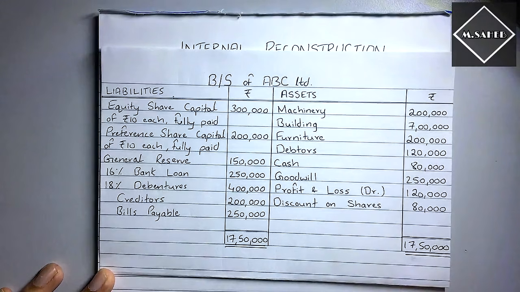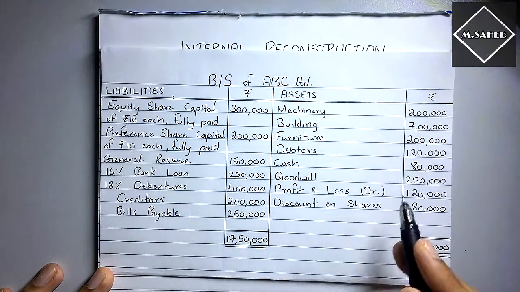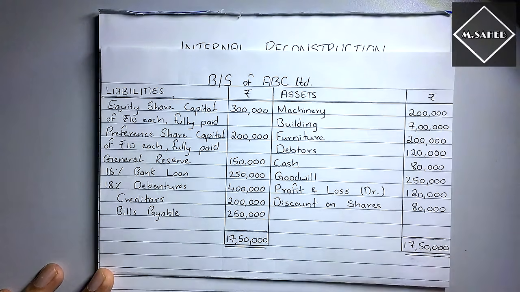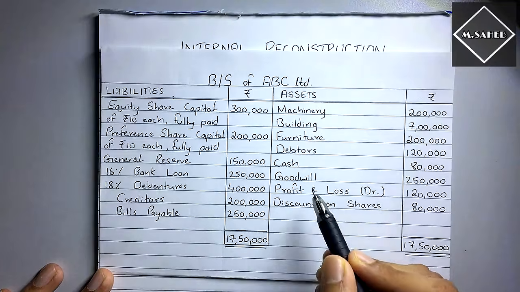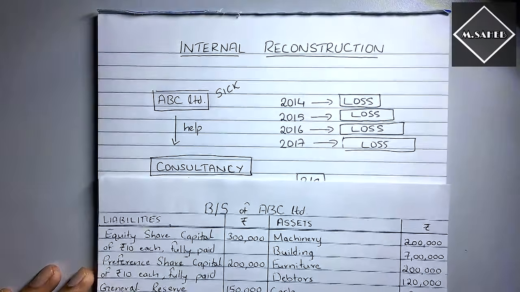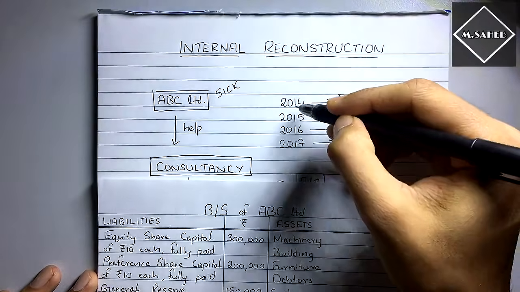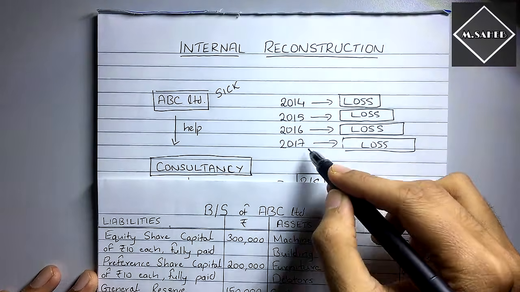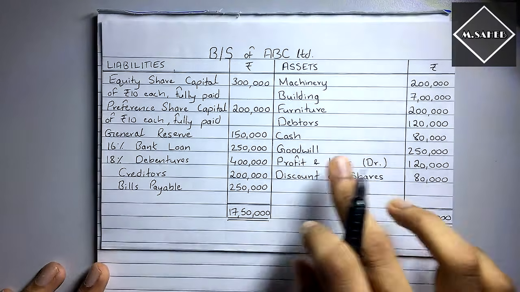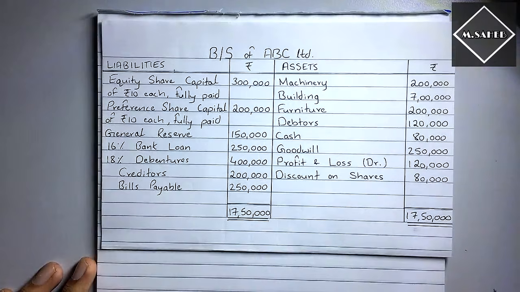You also have accumulated losses, this profit and loss, and this discount on shares. And the funniest thing is, you have goodwill. How can you have goodwill? You have been a loss-making company for 4 years. 2014 loss, 15 loss, 16 loss, also 17 loss. So how can you have goodwill of 2,50,000? You cannot have goodwill. What is goodwill?